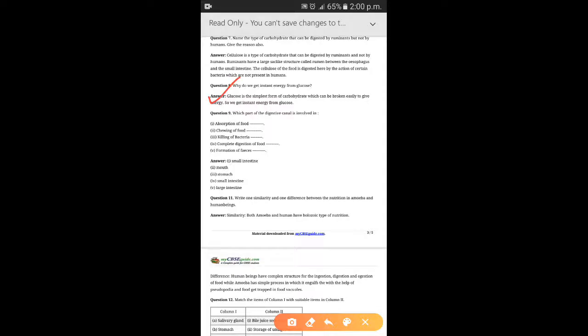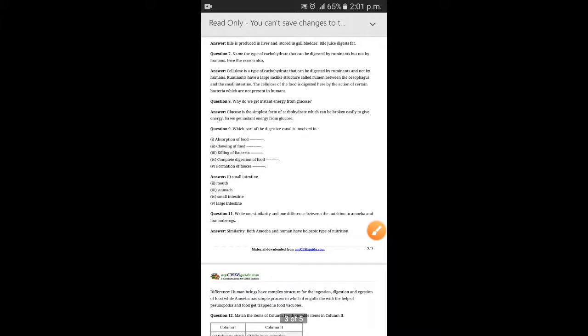Why do we get instant energy from glucose? Glucose is the simplest form of carbohydrate which can be broken easily to give energy. So we get instant energy from glucose. Beta, you know that carbohydrate is a complex food, right? It has to be broken down into simpler form by the process of digestion. But glucose is already in simpler form because it is the simplest form of carbohydrates, so it can be broken easily and gives energy. That's why we get instant energy from glucose.